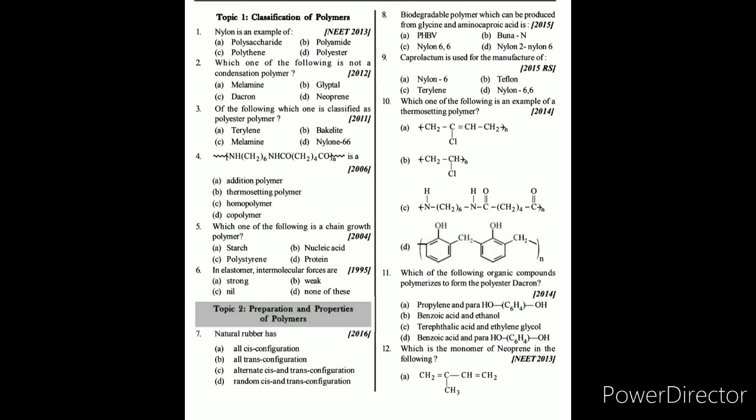and ethylene glycol. Question number 12: which is the monomer of neoprene among the following? Here the answer is B, CH2 double bond C Cl single bond CH double bond CH2. 2-chloro-1,3-butadiene, or 2-chlorobuta-1,3-diene, is the monomer for the preparation of neoprene. So the answer to question number 12 is B.